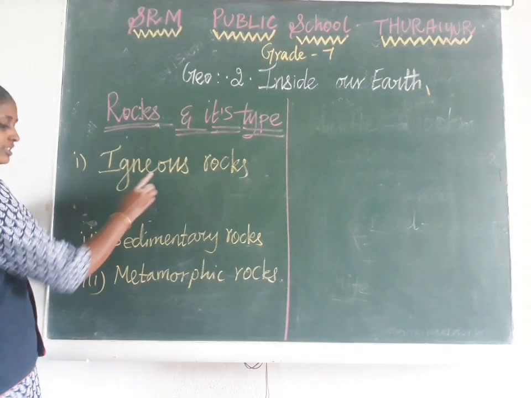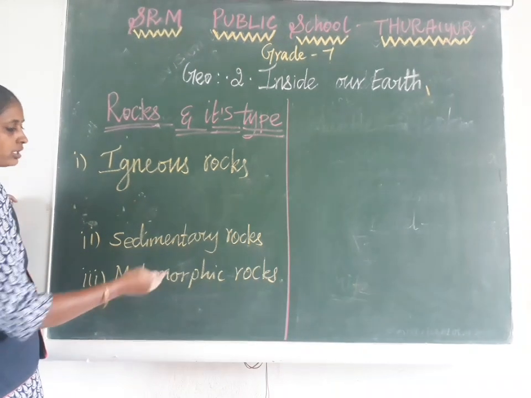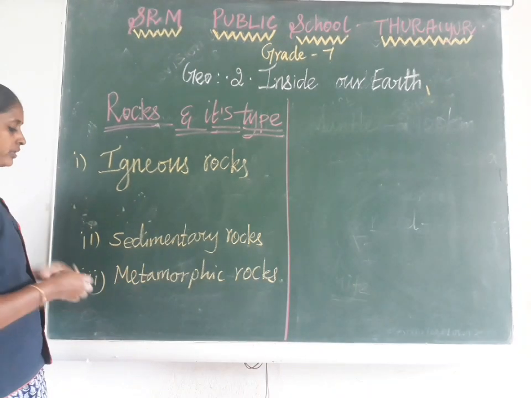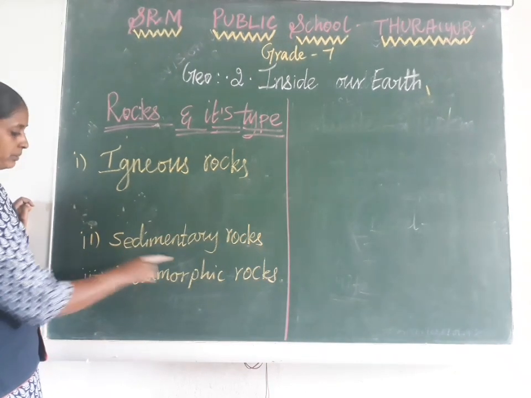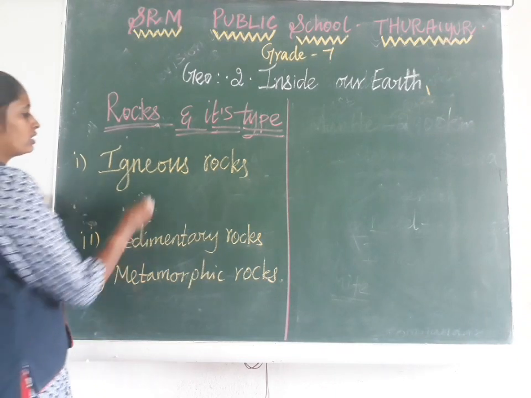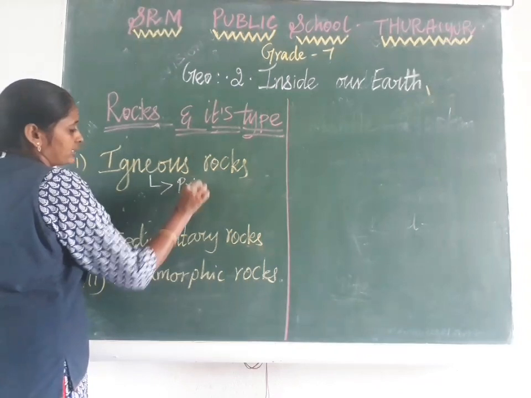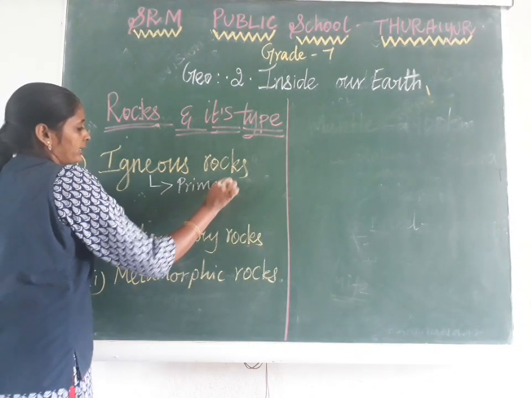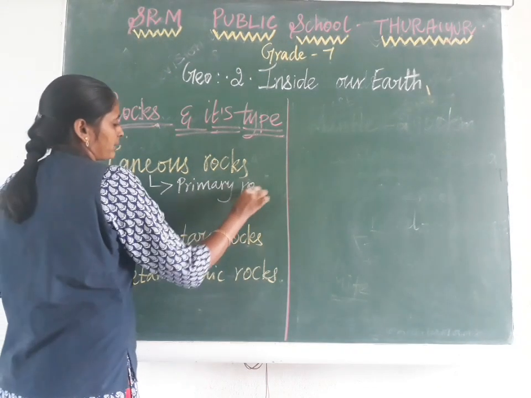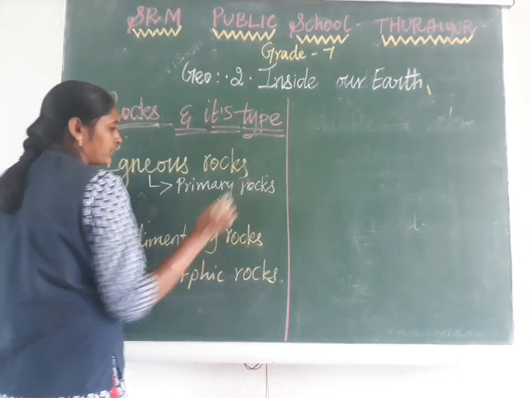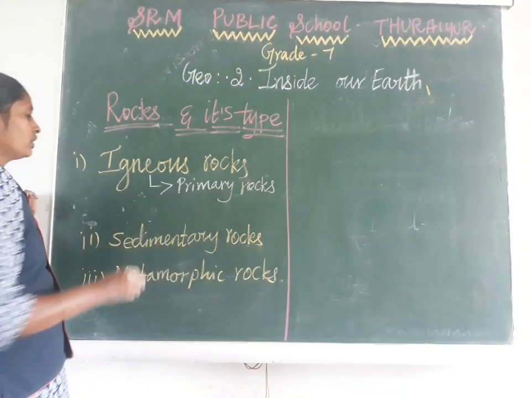One is igneous rocks, sedimentary rock, and metamorphic rock. Igneous rock is called primary rock. Why is it called primary rock? Because this rock was formed very first.